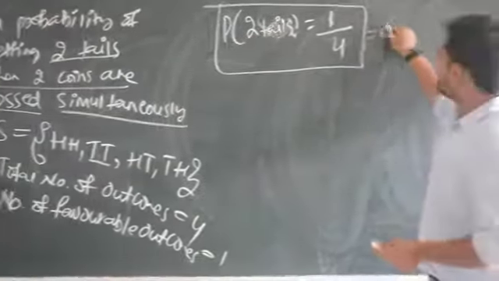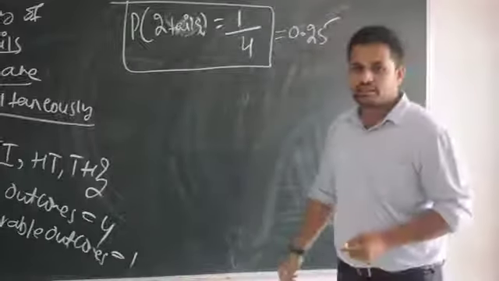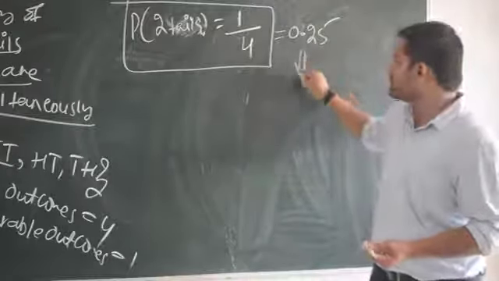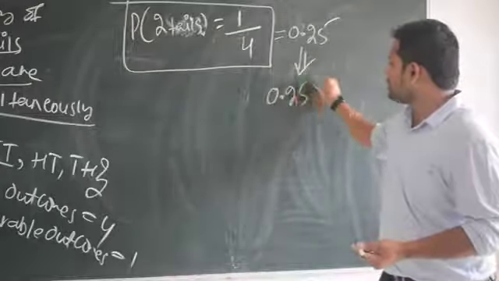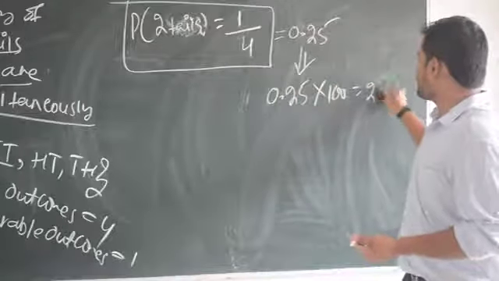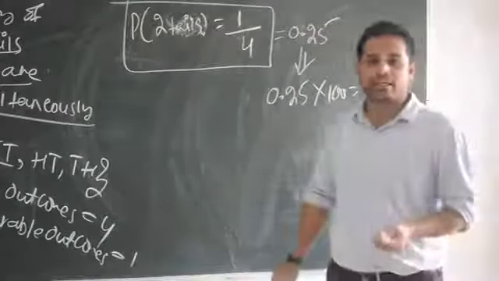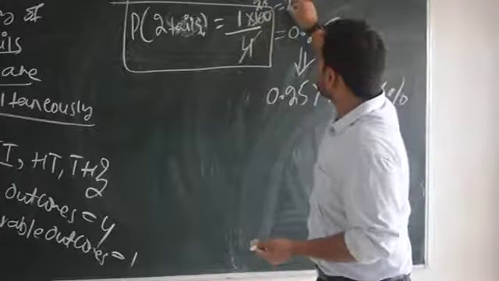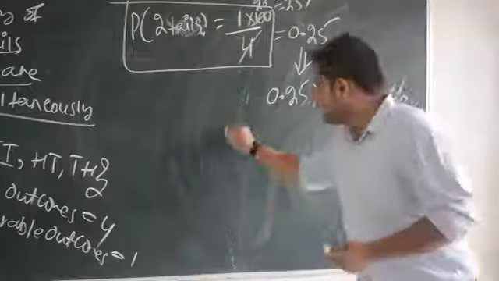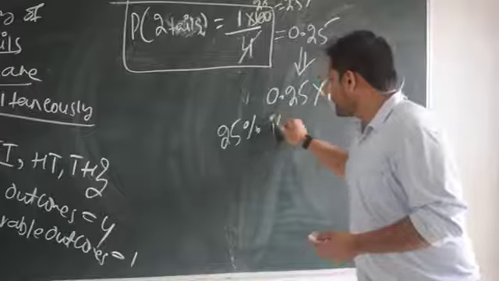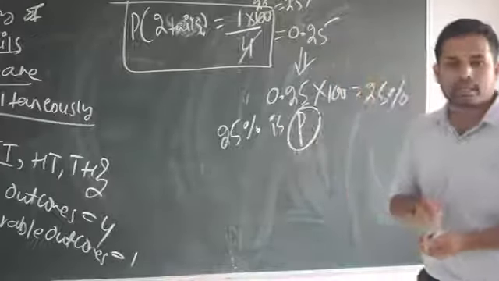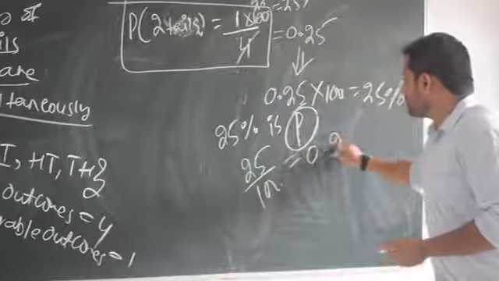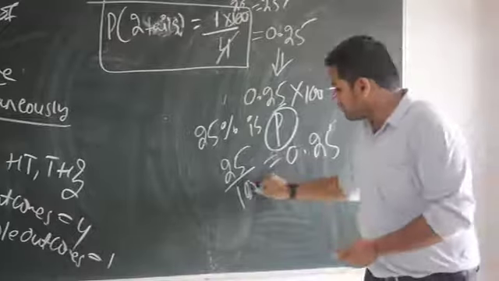You can just write it as 0.25 also. What is the meaning of 0.25? 1 by 4 means 0.25. If you want it in percentage, just multiply with 100. So it becomes 25%. Anything into 100 is percentage. Here also, 1 by 4 into 100, 4 25s are 100, so 25%. Whenever I say 25% is the probability, what is the meaning of that? 25 divided by 100, which is equal to 0.25. Are you understanding what I am trying to say?